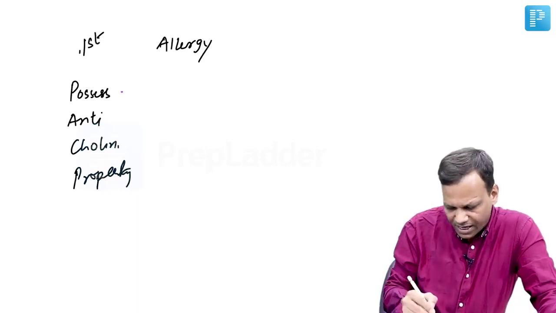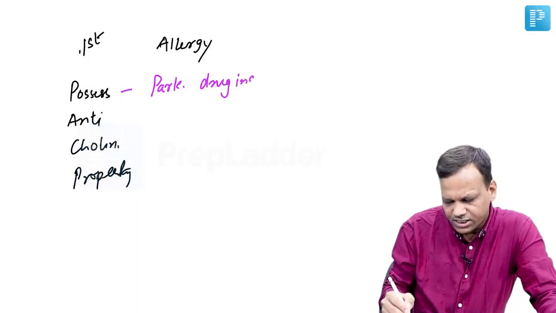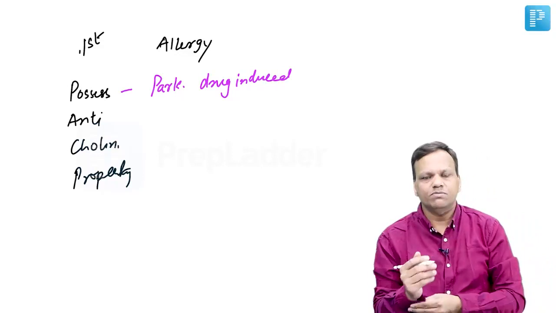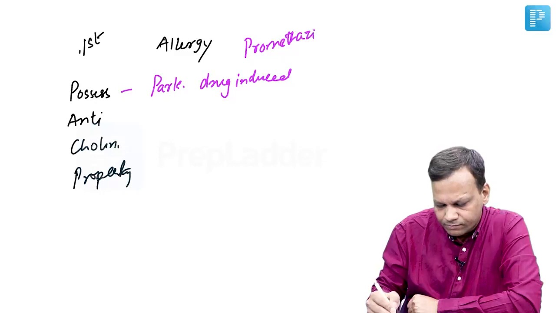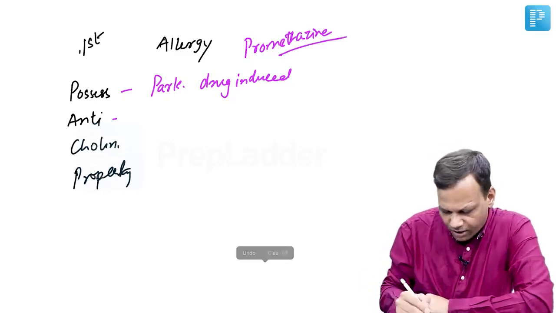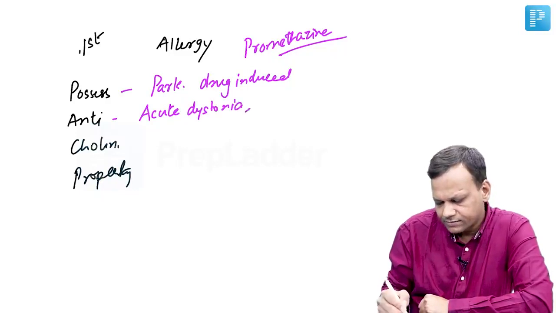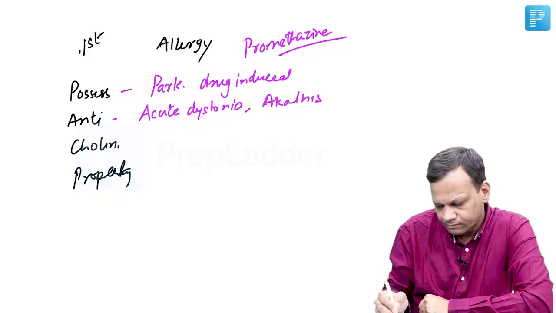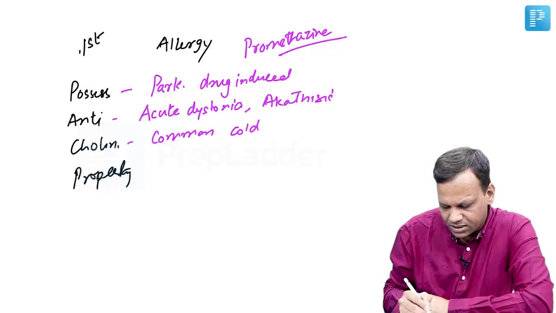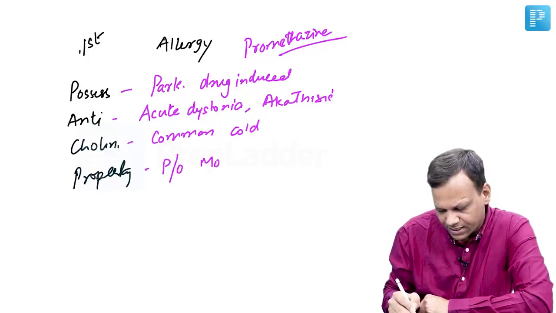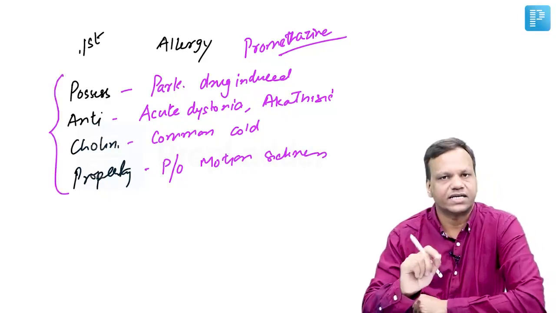So you can remember them as P for Parkinsonism, which is drug induced Parkinsonism. So first generation drugs can be used in drug induced Parkinsonism. The drug used mainly is promethazine. Then A for acute muscular dystonias and akathisia. C is common cold. And P is prophylaxis of motion sickness. So for these indications, we use first generation drugs, not the second generation drugs.